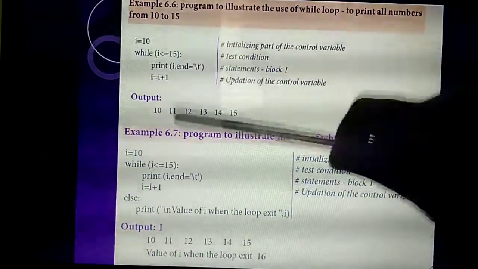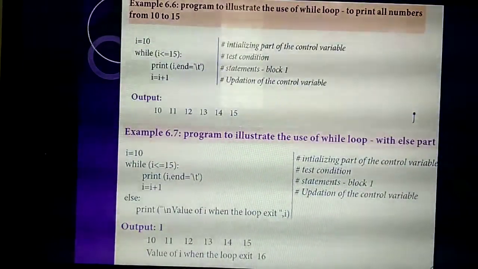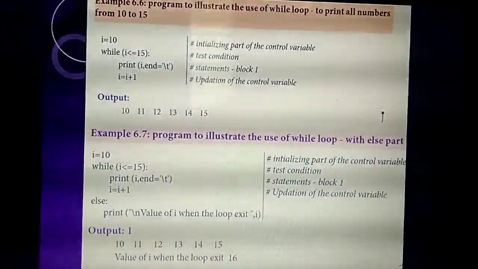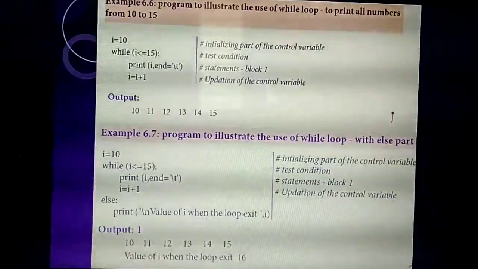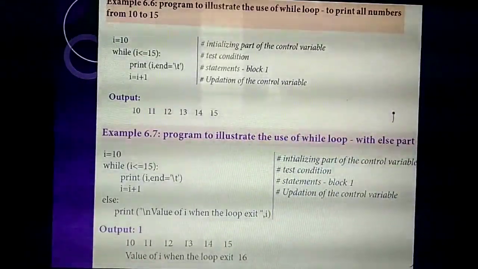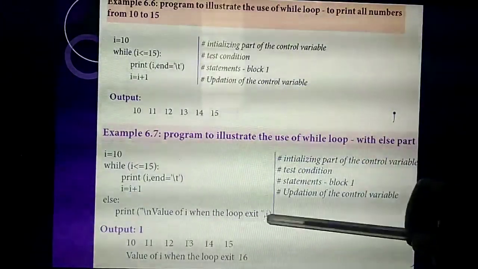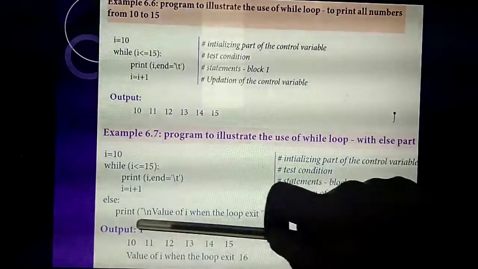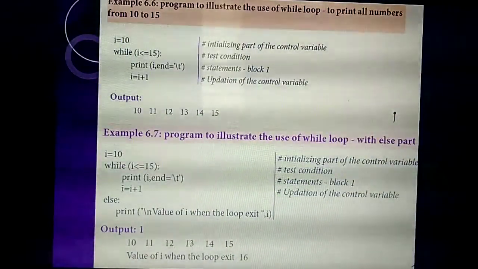Understand? So always the while loop will execute with the condition checked at the beginning. So we call it an entry check loop. If the condition is true, only the true block will execute. The else part is optional. So the same program will execute till 15. If you are giving the values, when the value comes to 16, it will give the output of the else part. That means the false block will execute. Understand?